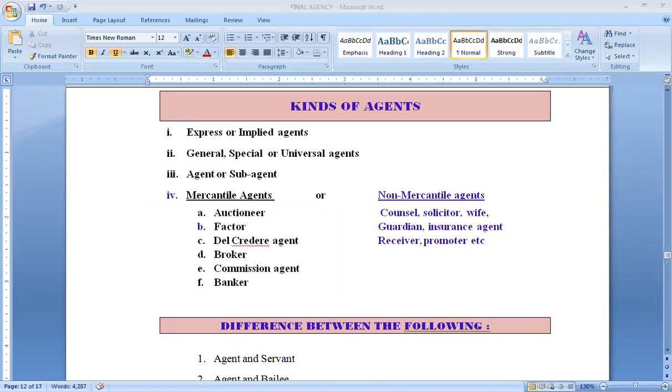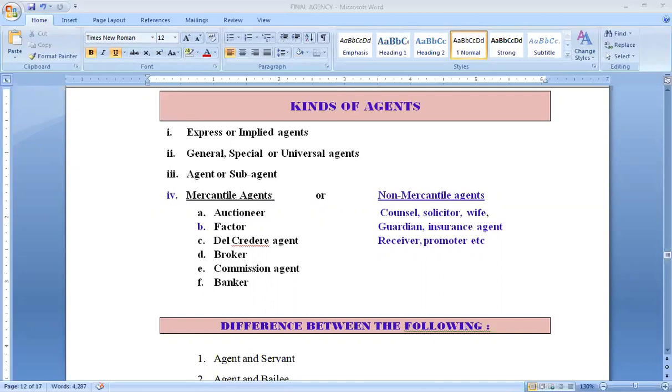The second is general, special, or universal agents. General agents are those agents who are performing generally all the tasks which belong to the contract of agency. Whatever task was handed over to them by the principal, they have to perform all of them, all the matters which are concerning a particular business.